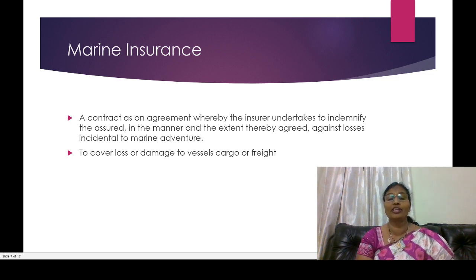And another one is freight insurance. Freight insurance is about the charges we pay for carrying goods from one place to another. Suppose the freight charges are paid in advance, then we don't have any risk, but if we don't pay in advance and pay after the goods reach the destination, maybe unfortunately the vessel is destroyed, the goods are damaged, or the goods are stolen by a robber or other people. Those risks are why we should cover them by taking a freight insurance policy. All those policies are covered under marine insurance.